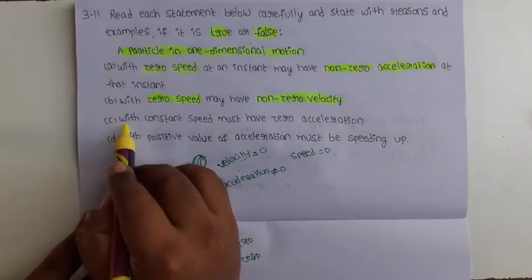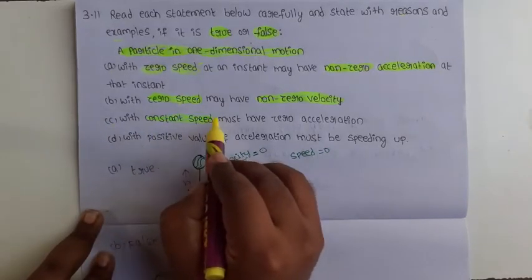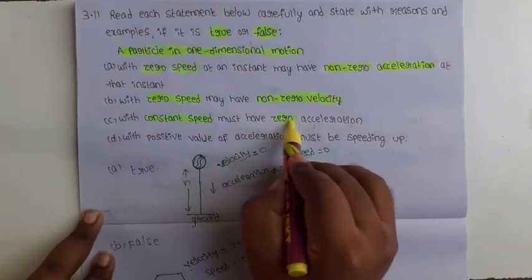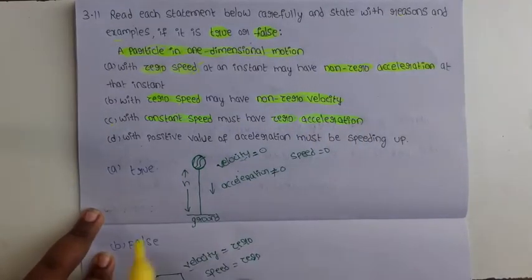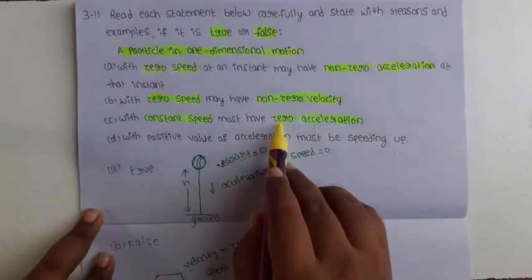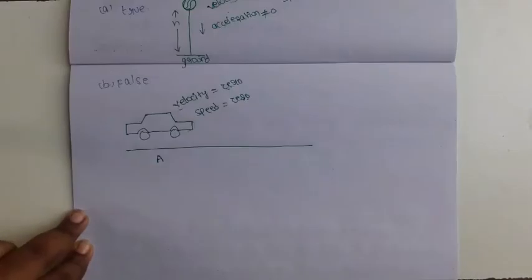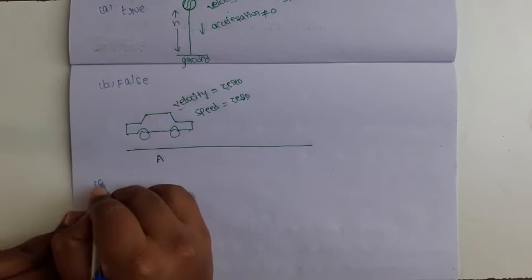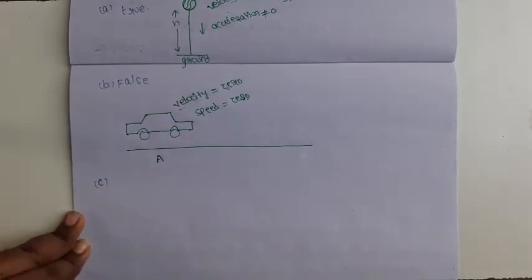Next, statement C: with constant speed must have 0 acceleration. Speed is constant, but acceleration is 0. In statement C, speed is constant, but acceleration is 0.